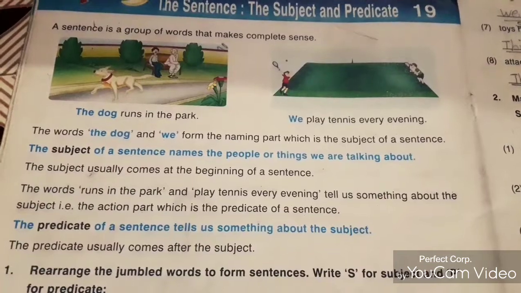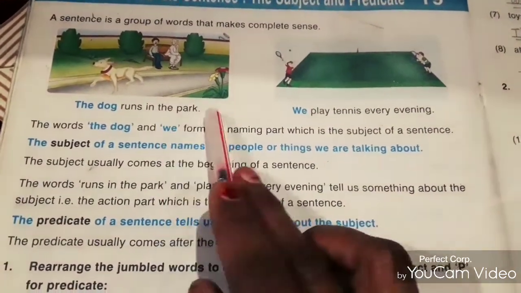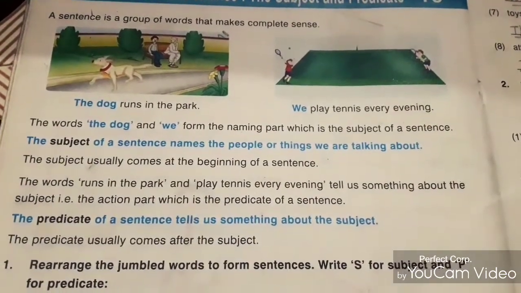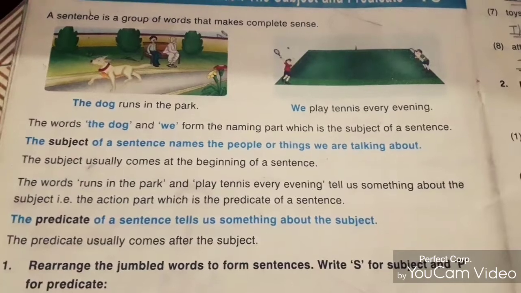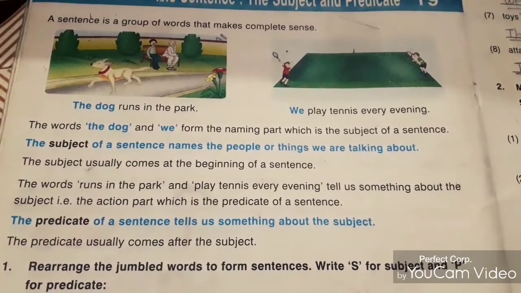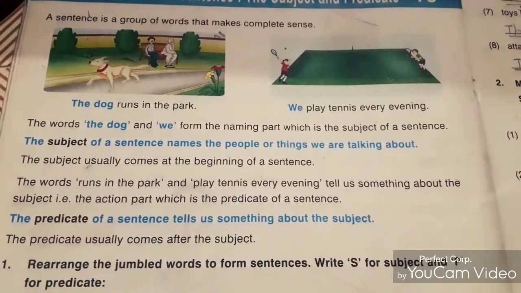Okay, runs in the park tells us about the dog. runs in the park से हमें डॉग के बारे में पता चल रहा है. play tennis every evening, इससे हमें we के बारे में, हम लोगों के बारे में पता चल रहा है. So these are the predicates.